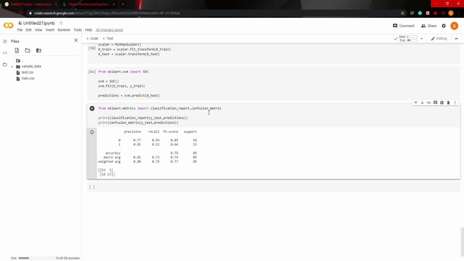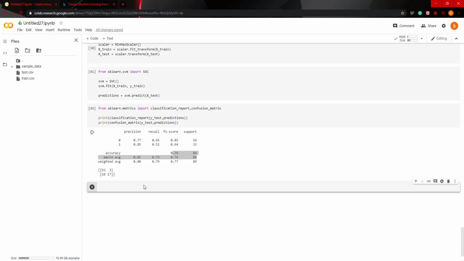So recall essentially identifies all relevant cases in a dataset, and the precision identifies only relevant data points, and the formula for that is number of true positives over number of true positives plus number of false positives. And then the F1 score basically combines recall and precision, and it's precision times recall over precision plus recall. We call this the harmonic mean. So this got 79%.